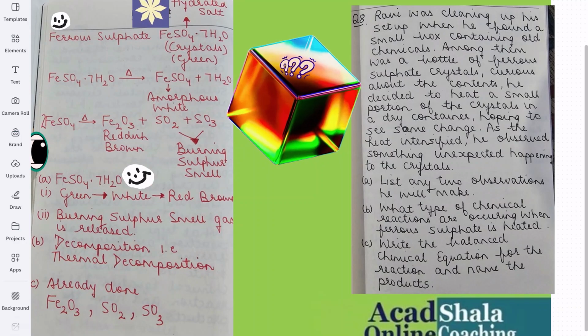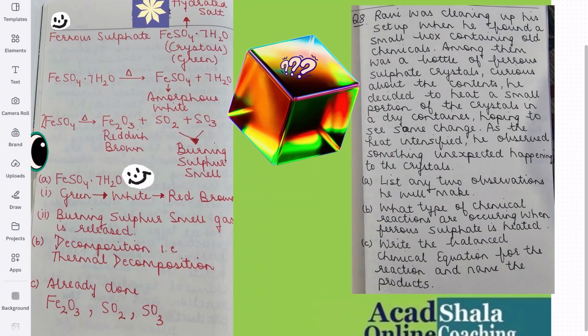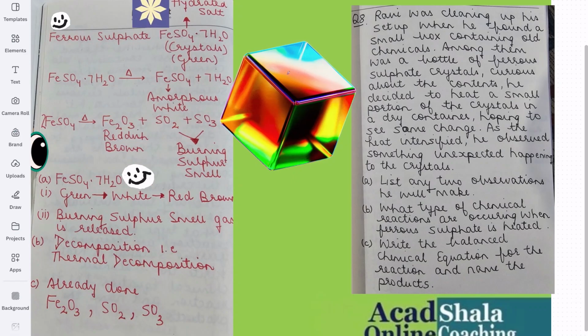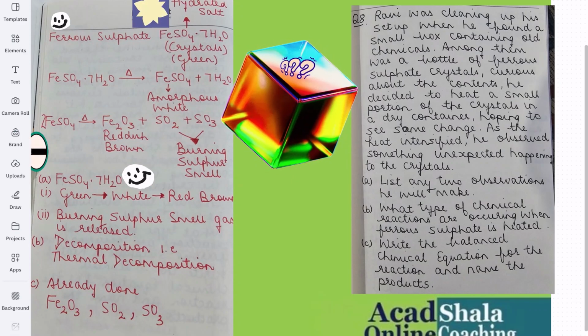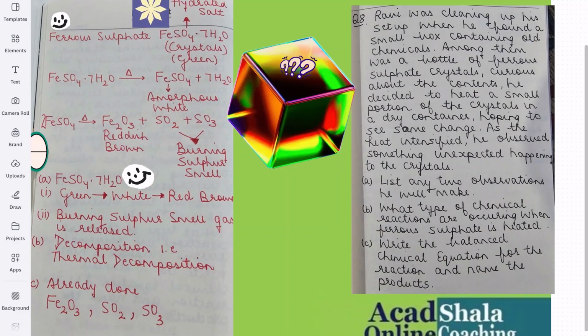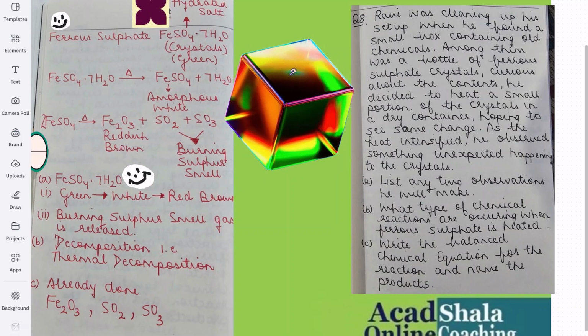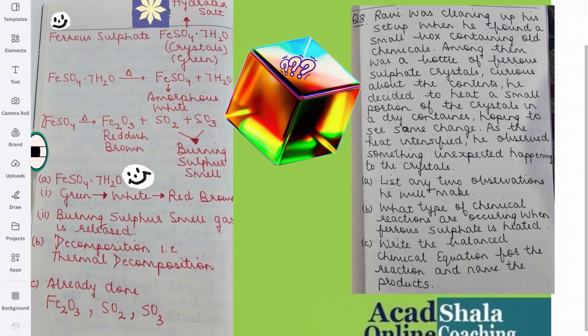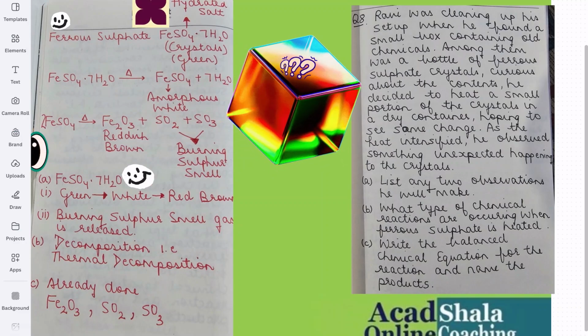Now, children, seeing the question, it's a very big question, but no need to worry at all. The question says that Ravi had some chemicals, and he took the ferrous sulfate crystals. Whenever we say ferrous sulfate crystals, that means along with molecules of water. And how many molecules of water? 7.